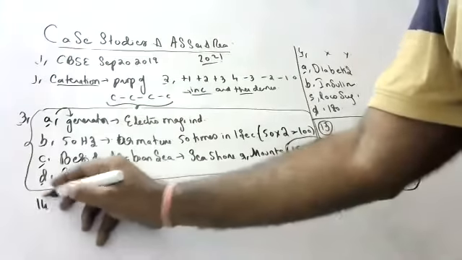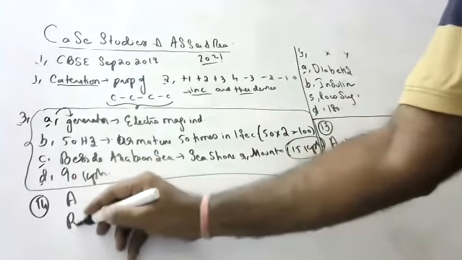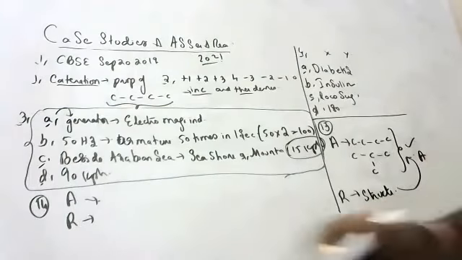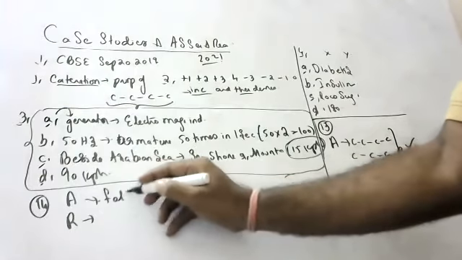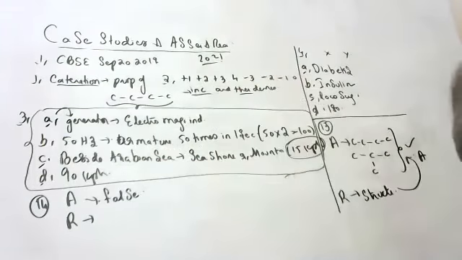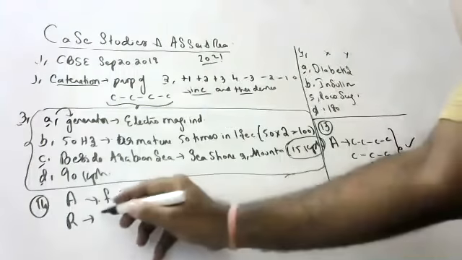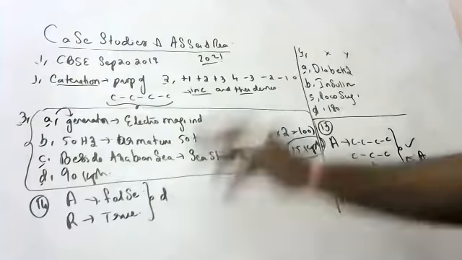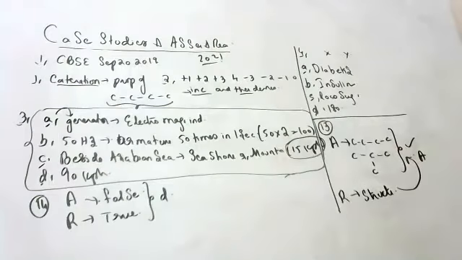Okay, 14th question, please. I will read assertion and reasoning, and you tell me whether. A fuse wire is always connected in parallel. False. Compulsory fuse wire should be connected in series. If a current larger than specified value flows through the circuit, fuse wire melts. Reasoning is true. So option D, A is false.